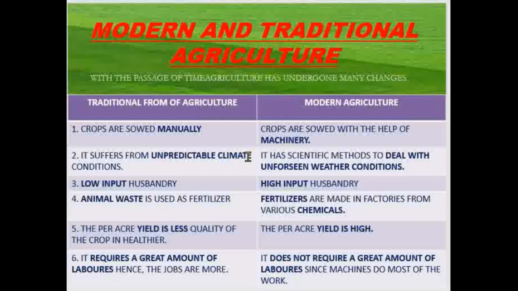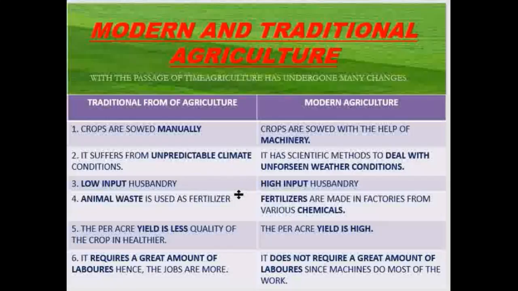Traditional agriculture suffers from unpredictable climatic conditions, whereas in modern farming methods, scientific methods are used and therefore they deal with unforeseen weather conditions very well. In traditional agriculture, low input. In modern agriculture, high input.